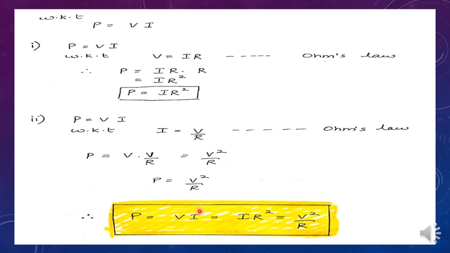So dear students, you should be remembering P has three formulas, that is P is equal to VI, P is equal to I square R, P is equal to V square by R. So all these are formulae for calculating electric power only. It depends upon the values which are given in the question. Suppose if V and I values are given, you will use P is equal to VI. Suppose if I and R values are given, you will use P is equal to I square R. Suppose in your question, if V and R values are given, then you will use P is equal to V square by R to find P value. Hope it is clear to you all.